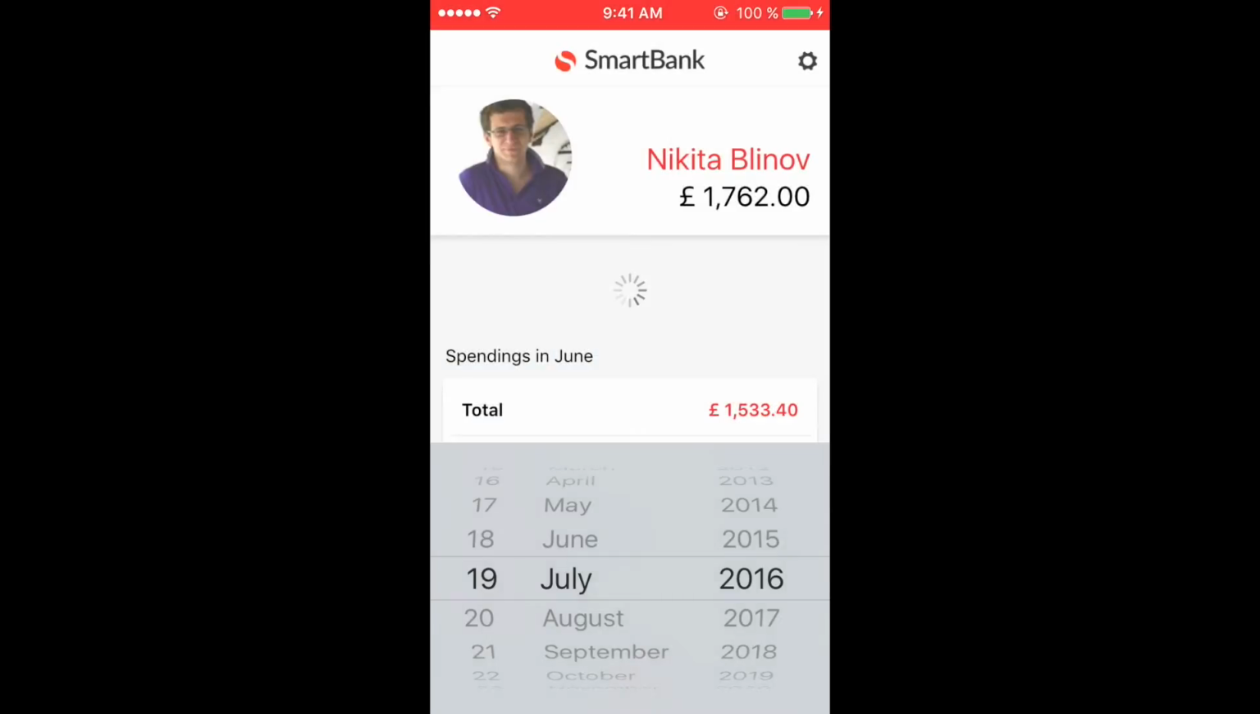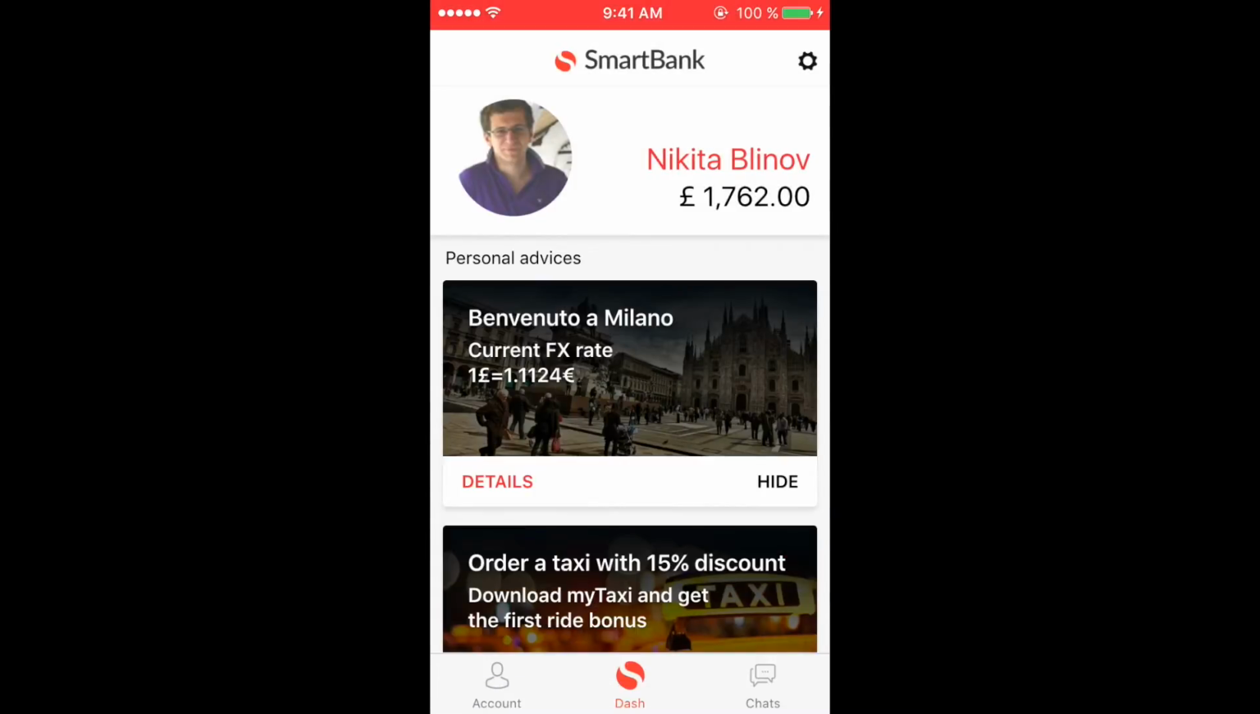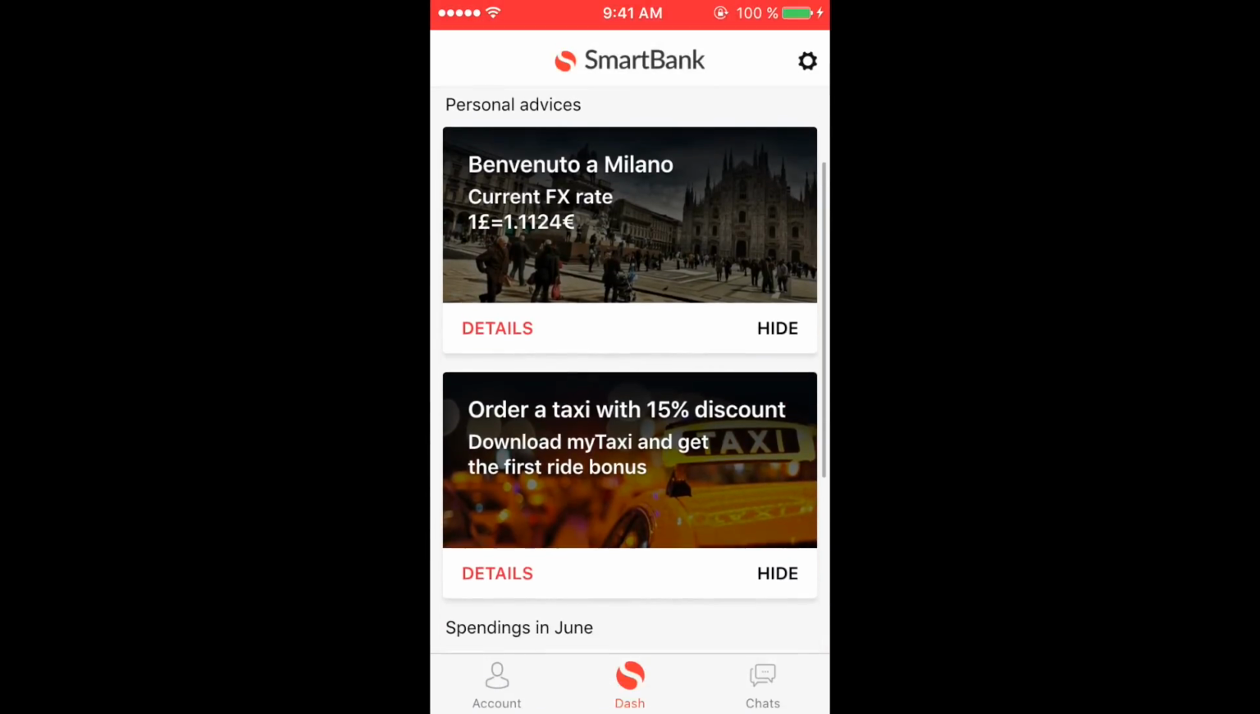Finally, yesterday we came to Milan. That also should be quite clear for the bank by GPS tracks and transactions in the airport. At this moment, the bank could provide not just one, but several useful tips. Firstly, as long as I came from London, I didn't know current FX rates. So this information would be very helpful.